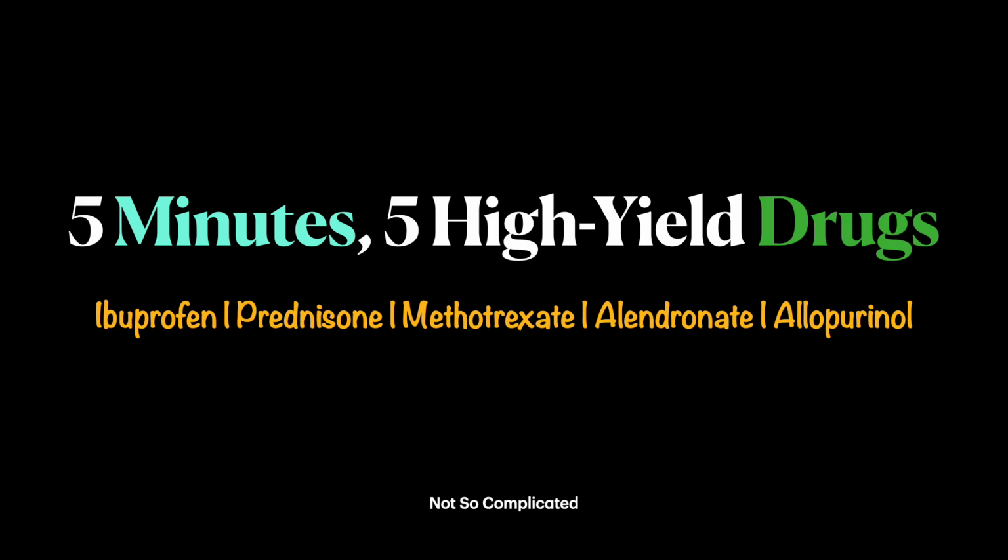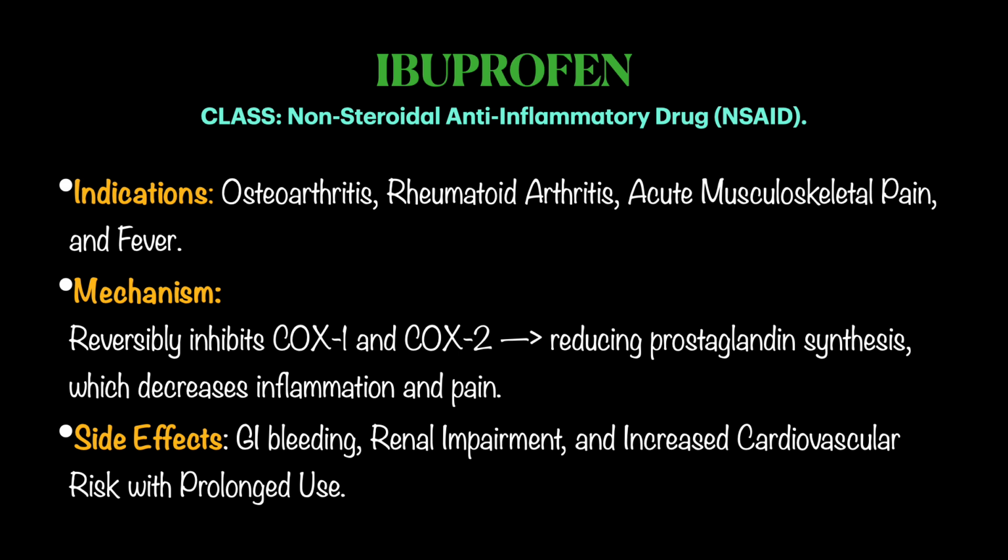Hey, welcome back to Not So Complicated, and this is episode 9 of 5 Minutes 5 High Yield Drugs, including musculoskeletal system drugs like Ibuprofen, Prednisone, Methotrexate, Alendronate, and Allopurinol, right? So, the first drug is Ibuprofen.